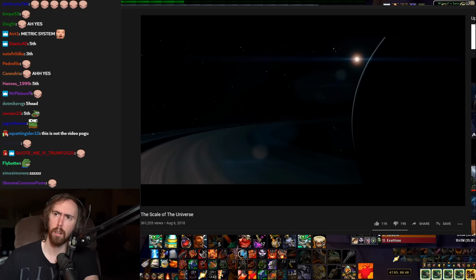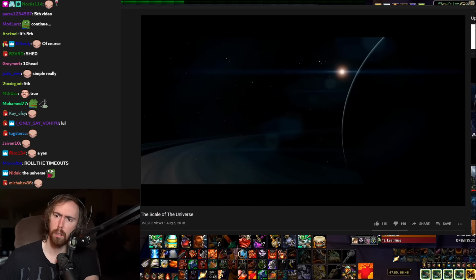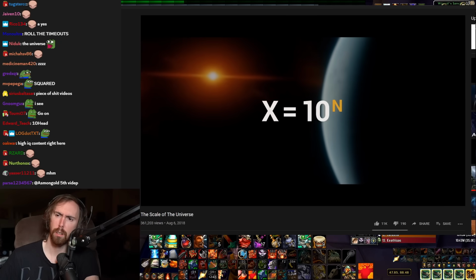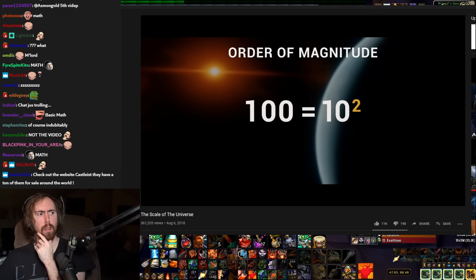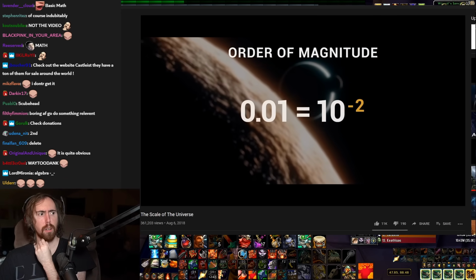The powers of 10 help us compare the relative size of things. Here, n represents any number you want. It's called the order of magnitude. A positive order of magnitude will make x bigger, while a negative number will make x smaller.